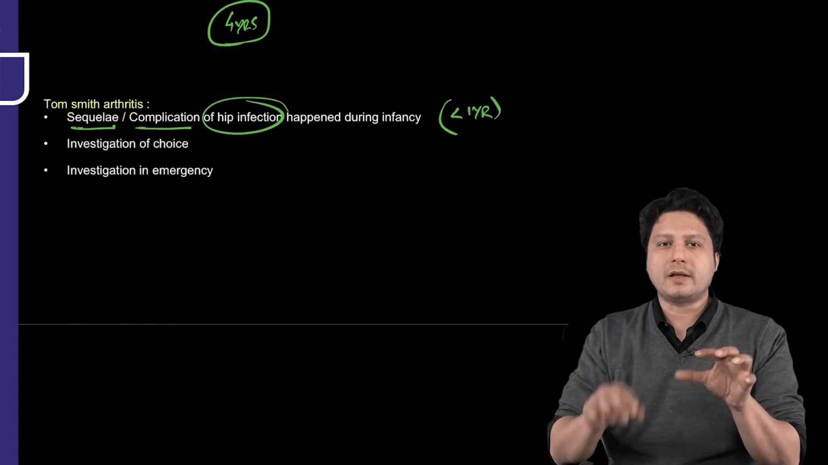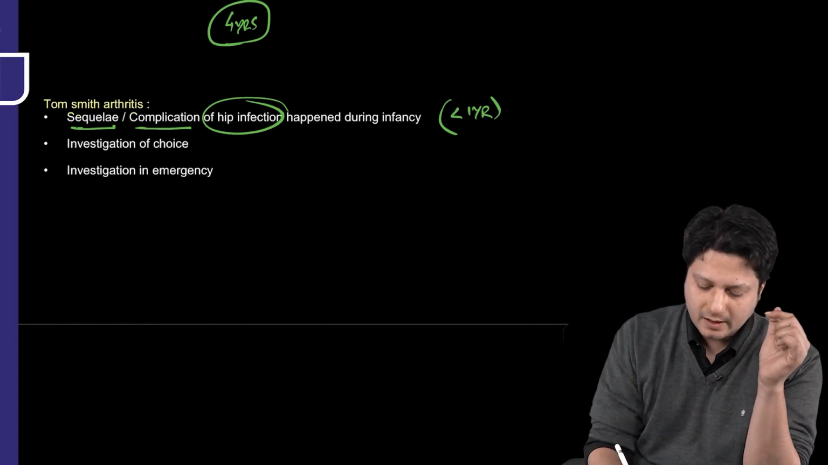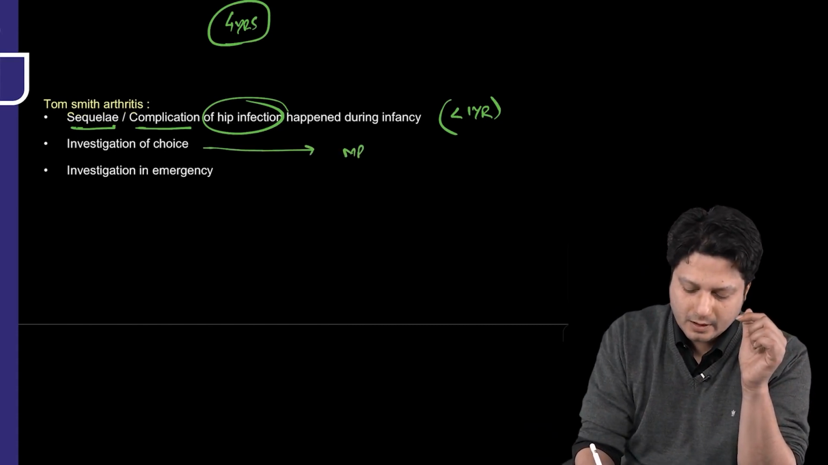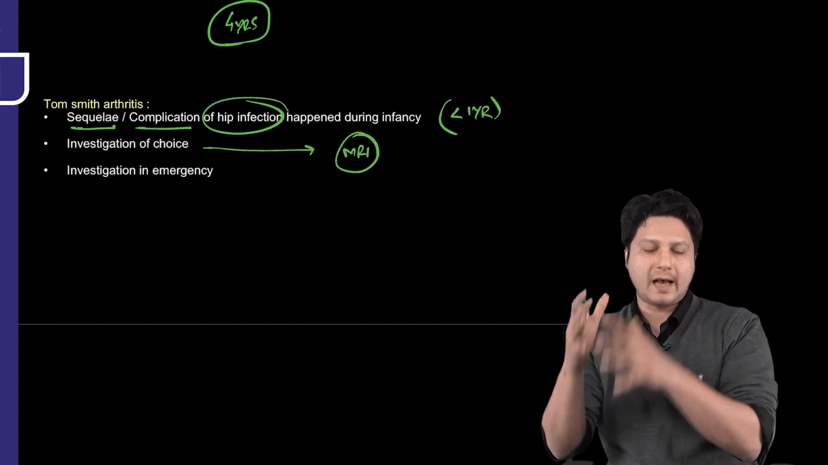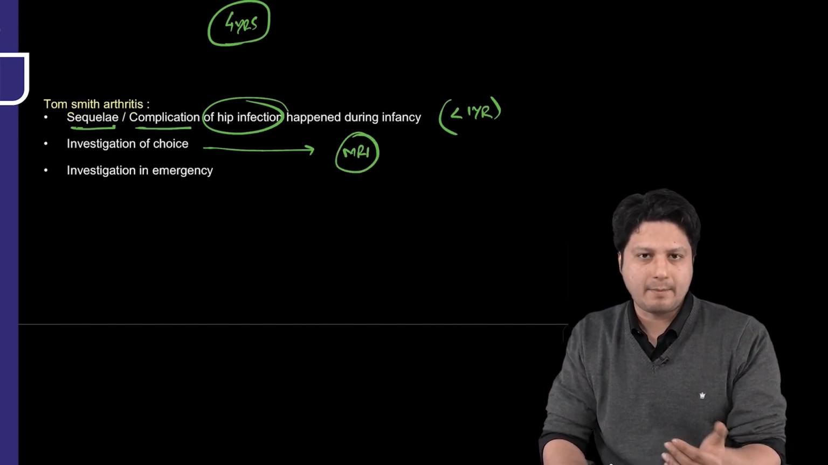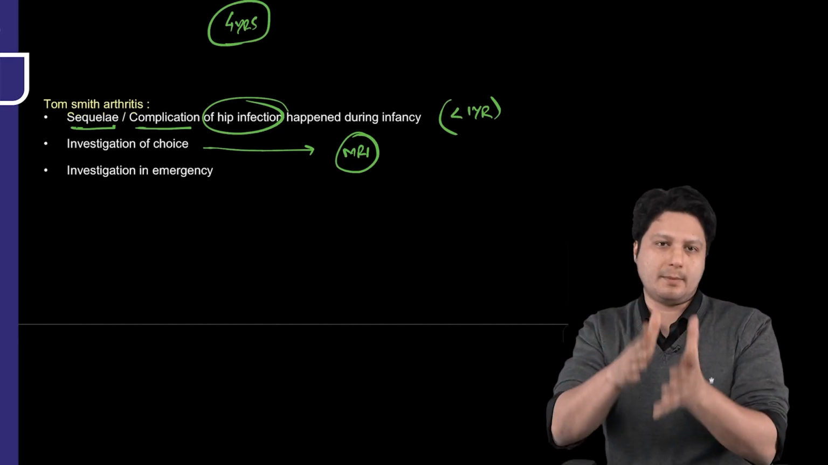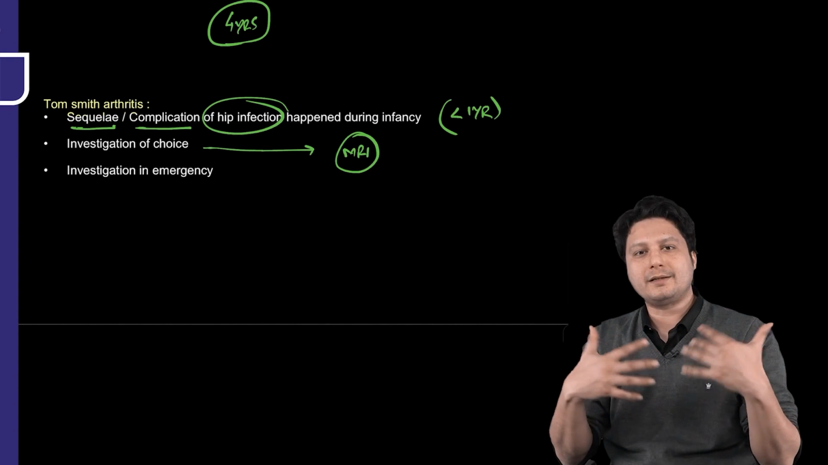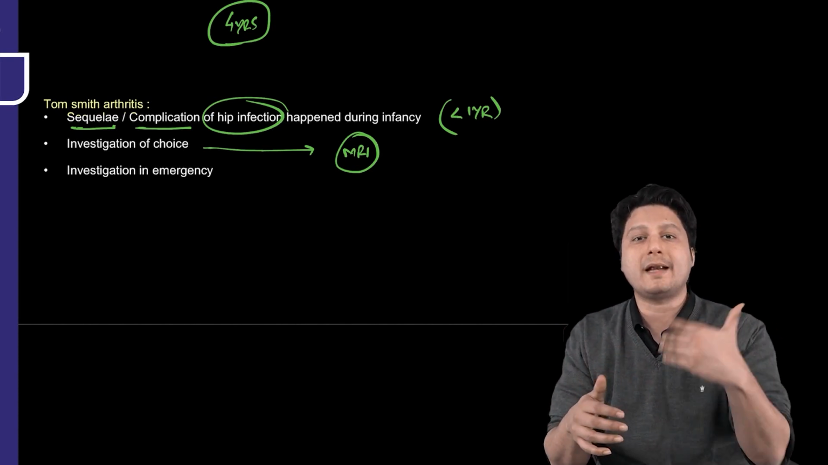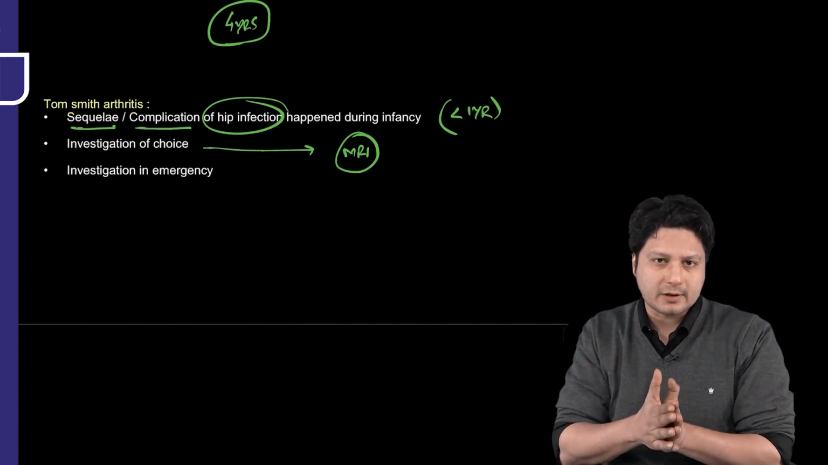Next, what is the investigation of choice? Obviously, the investigation of choice for locating even the smallest amount of abscess is the MRI. MRI is considered to be the investigation of choice. But what is the investigation which you have to do in the emergency? Because majority of the time you get the question related to septic arthritis, that what next? What is the next investigation that you will go for?